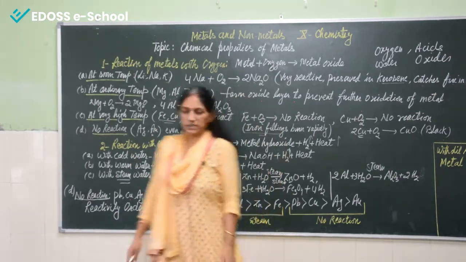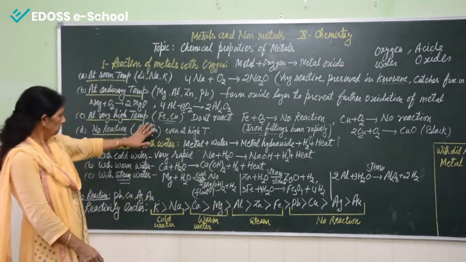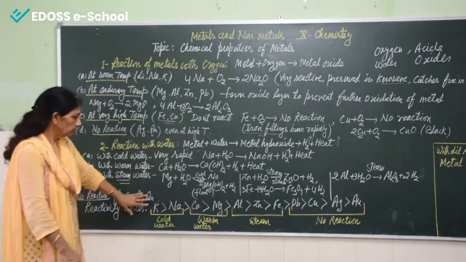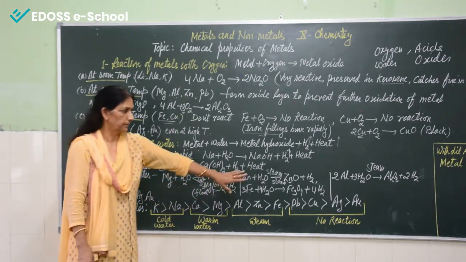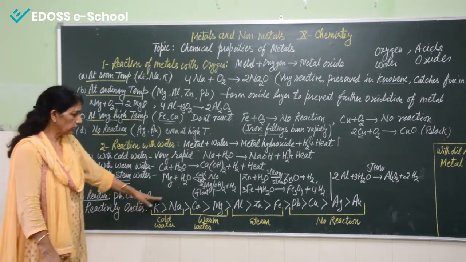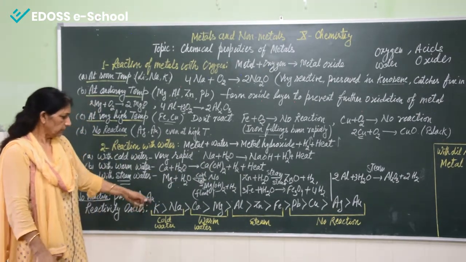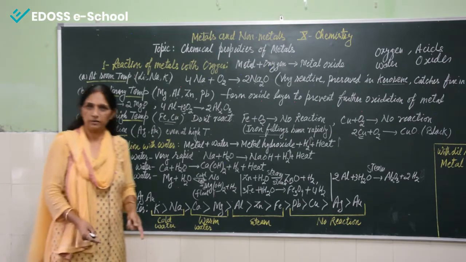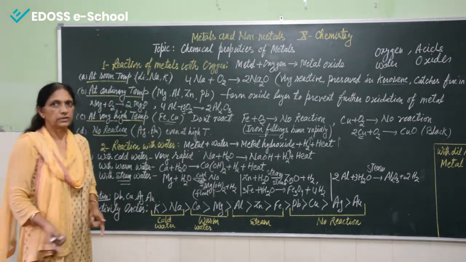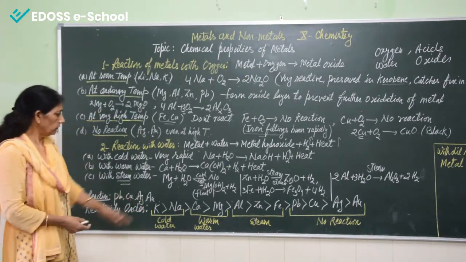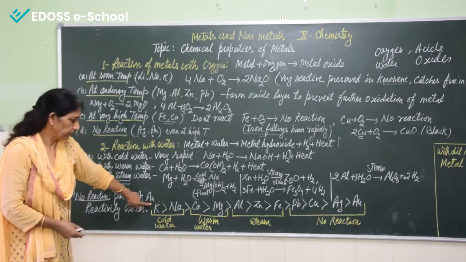Now we can see this is the reactivity series. To understand this reaction with water, this is the reactivity series I have written here, arranged according to reactivity. I have already made a video on this reactivity series on my channel, you can watch it. So this is potassium and sodium.